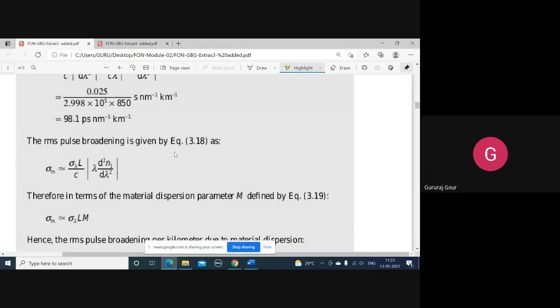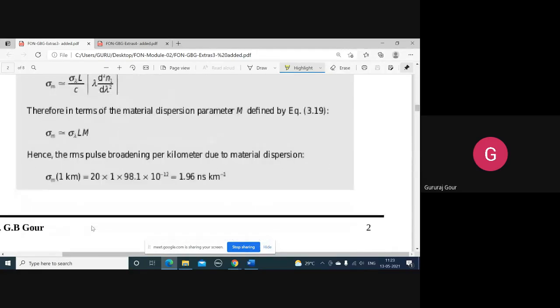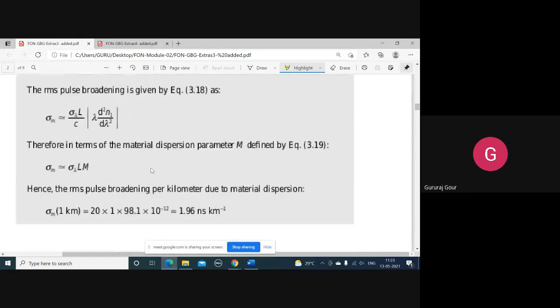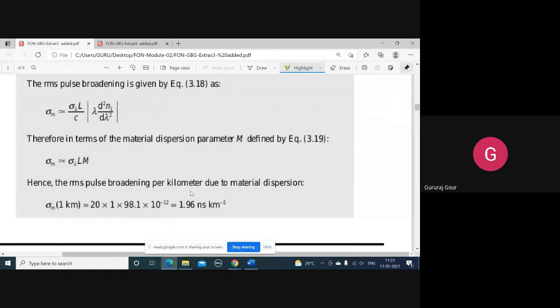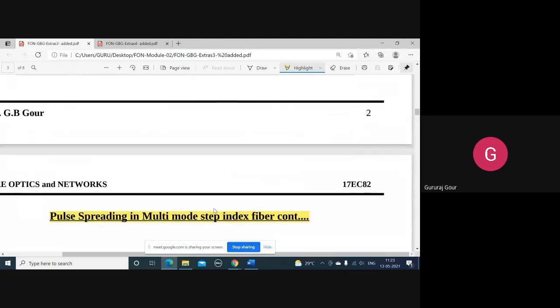We know that relationship, sigma m approximately equal to sigma lambda L M. Substitute the things here. Sigma lambda is given 20. M is, we just got 98.1. You can substitute. Length is given, for kilometer it is asking. We'll get it as 1.96 nanosecond per kilometer.